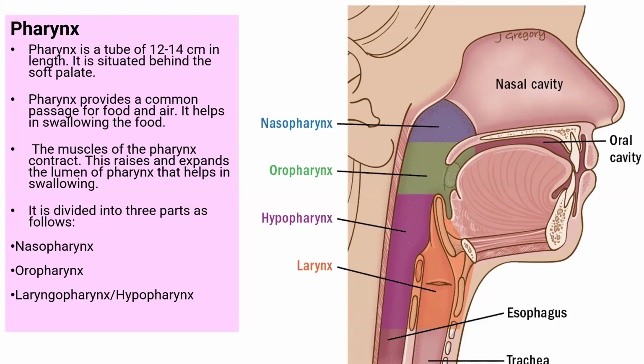The muscles of the pharynx contract, raise and expand the lumen of the pharynx, and help in deglutition, the swallowing of food. It is divided into three parts: naso, oro, and laryngopharynx, also known as hypopharynx. The function of the pharynx is to provide a common passage for food and air, and it helps in swallowing of food.